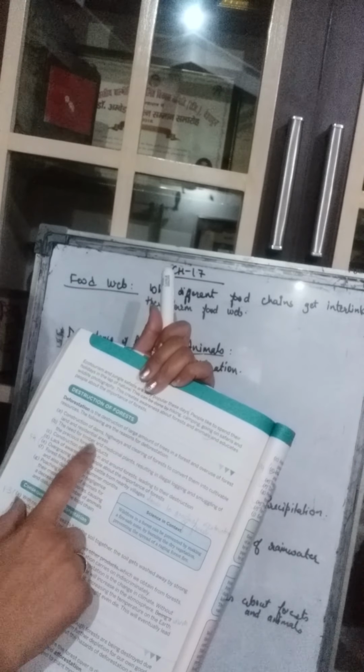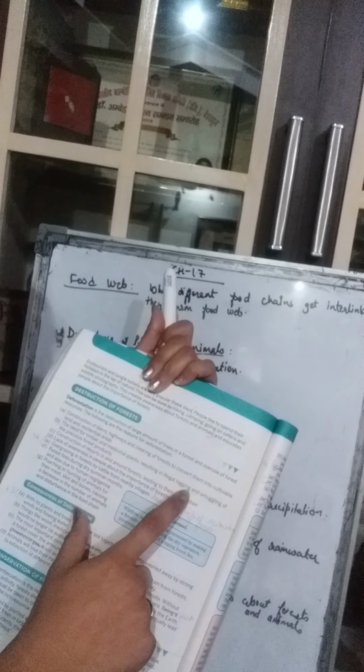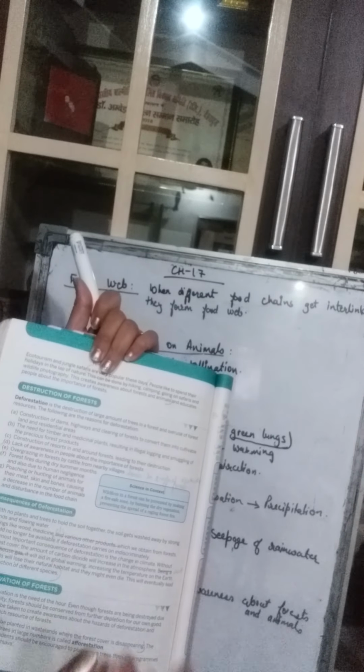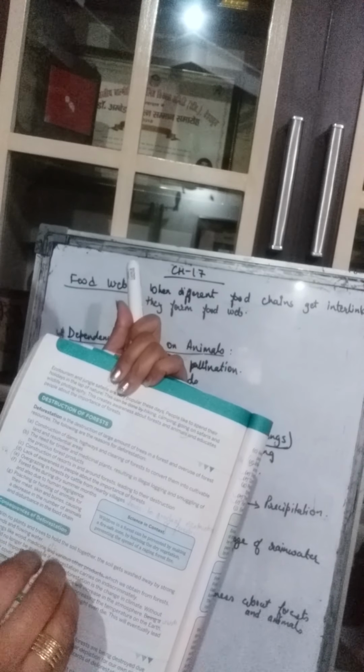The need for timber and medicinal plants resulting in illegal logging and smuggling of the precious forest products. The timber, the wood is being used for furniture, for building so many other things, building material like doors, windows. More and more houses are being built, more and more wood we need. For industries also they need the wood. So for that need of timber and the medicinal plants, they are doing the illegal logging. Illegal logging means which is not approved. Sometimes they are not even approved, but still they are cutting the forest.